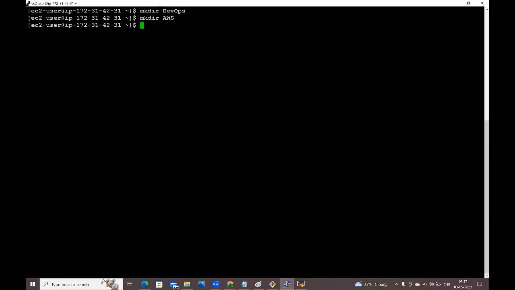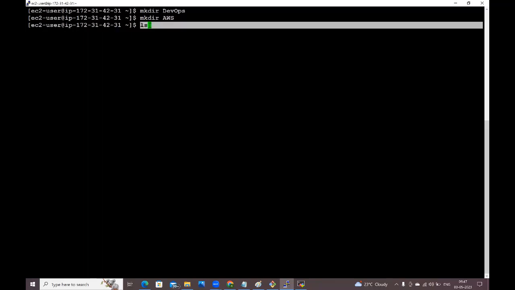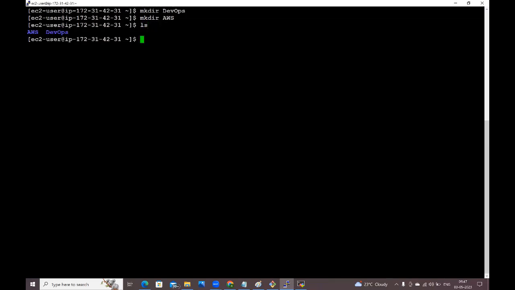One is DevOps, another one is AWS, guys. Here, let me check ls -l. ls means what it will do? It will list out all the normal text files and the directory files. The ls command will list out all the files, whether it is a text file or directory file. See, guys, currently we have two directory files, AWS and DevOps.